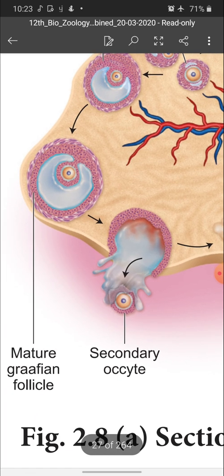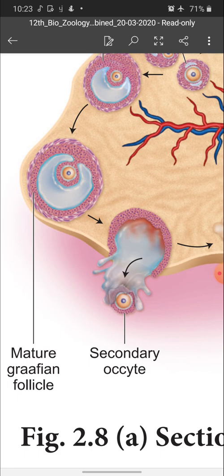When the egg matures, the tertiary follicle becomes a mature follicle. The mature follicle ruptures and releases the ovum in the stage of secondary oocyte. That means when ovulation takes place, it has completed only the first meiotic division. It will not enter the second meiotic division.